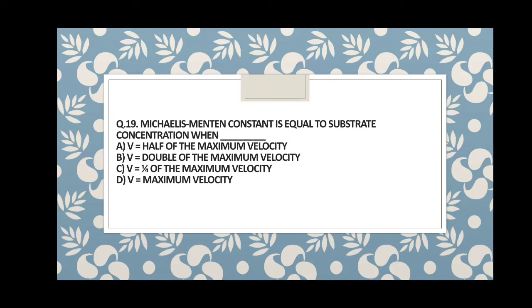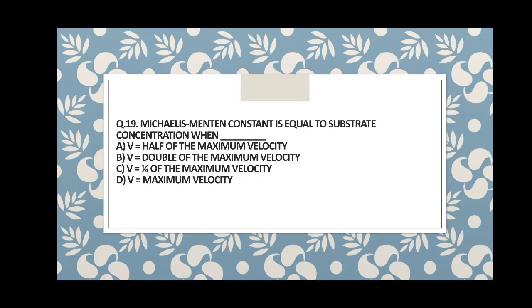Michaelis-Menten constant is equal to substrate concentration when? This is simply written as Km is equal to substrate concentration, that is S in brackets, when V equals half of the maximum velocity, or V equals double the maximum velocity, or V equals 1/4 of the maximum velocity, or V equals maximum velocity.